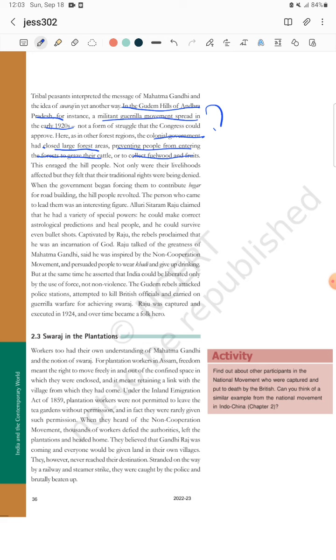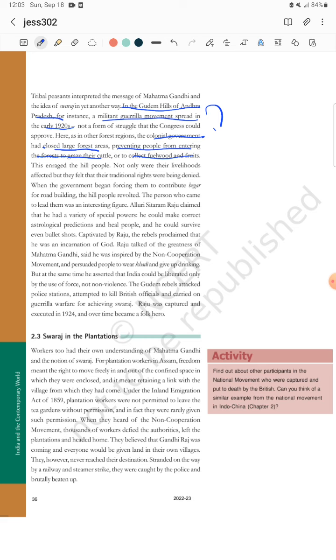Their livelihood was affected very badly, and they thought that the forest was their birthright, their traditional right. They will bathe there, they will die there, and they will live depending upon the forest. They thought that was their traditional birthright. They should use the forest in their own way. But the government put restrictions there. That was the first anger, and they started the militant guerrilla movement. A militant guerrilla movement is a different type of warfare, using tribal weapons and tribal acts of war.